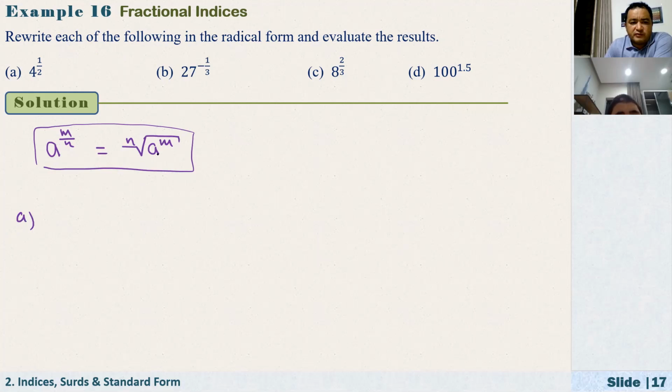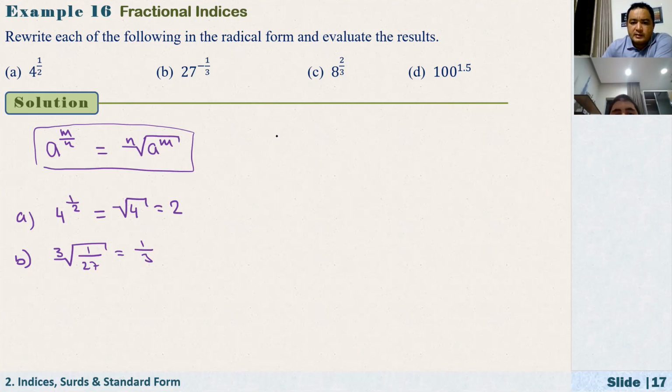So first we have to write in radical form, right, and evaluate the result. 4 to the power of 1 over 2 is the square root of 4, which equals 2. B is equal to 1 over the cube root of 27, which is equal to 1 over 3.